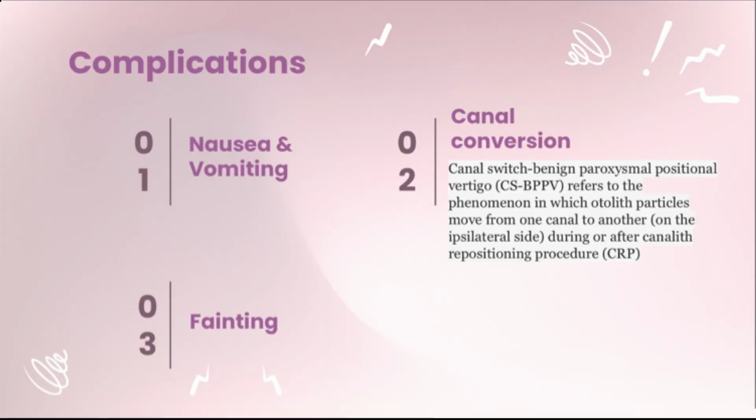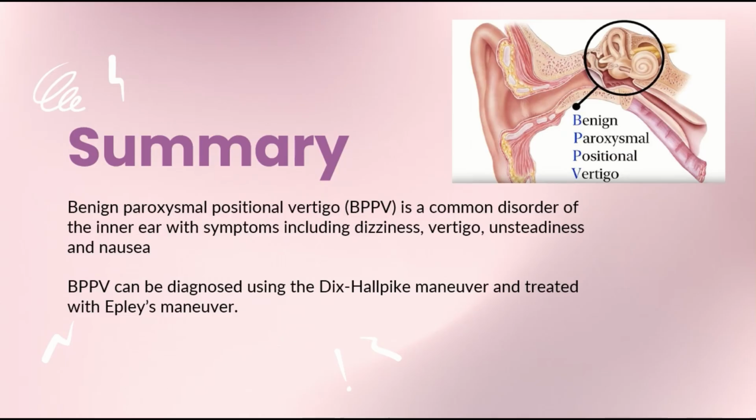So for the complications, the first is nausea and vomiting. Second is canal conversion, which is quite rare, which is a canal switch benign paroxysmal positional vertigo. It refers to the phenomenon in which otolith particles move from one canal to another on the ipsilateral side during or after the canalith repositioning procedure. And last is fainting.